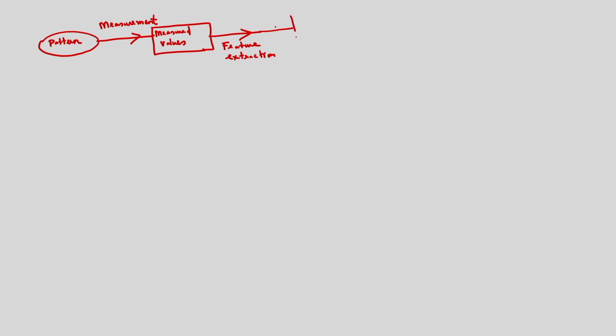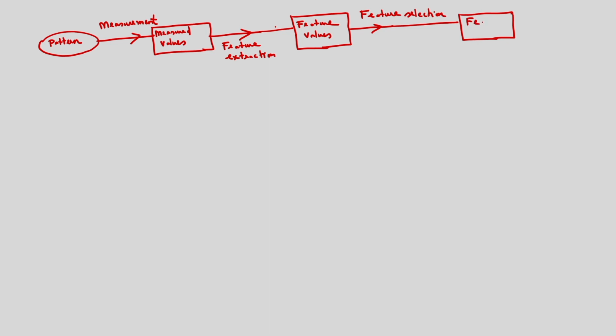After feature extraction we will get the feature values. All the features are not important, so that is why we consider feature selection. After feature selection we will get the feature vector. Suppose the feature vector is x.